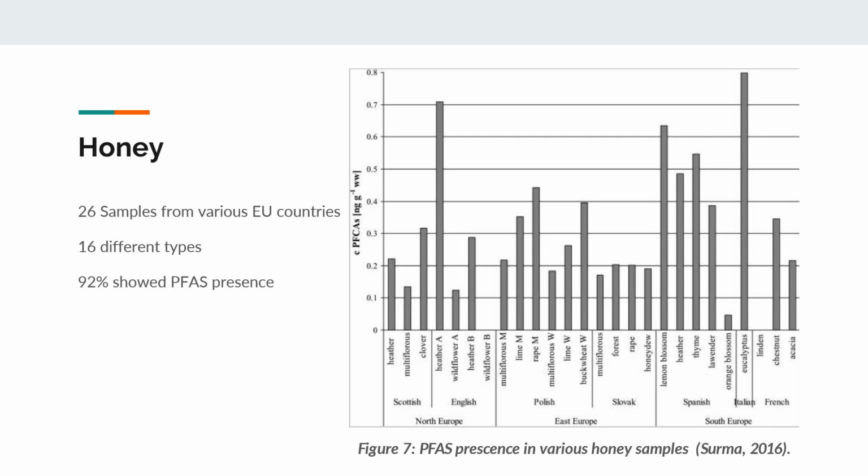So now let's look at honey. A study from a different university studied 16 different samples from 7 different countries within the EU, within different regions of Europe. And as you can see from this figure, pretty much all of them, minus a couple here, did show PFAS presence. And this is significant because if PFAS is present in honey, it can be reasonably assumed that these honeybees are being exposed to PFAS.